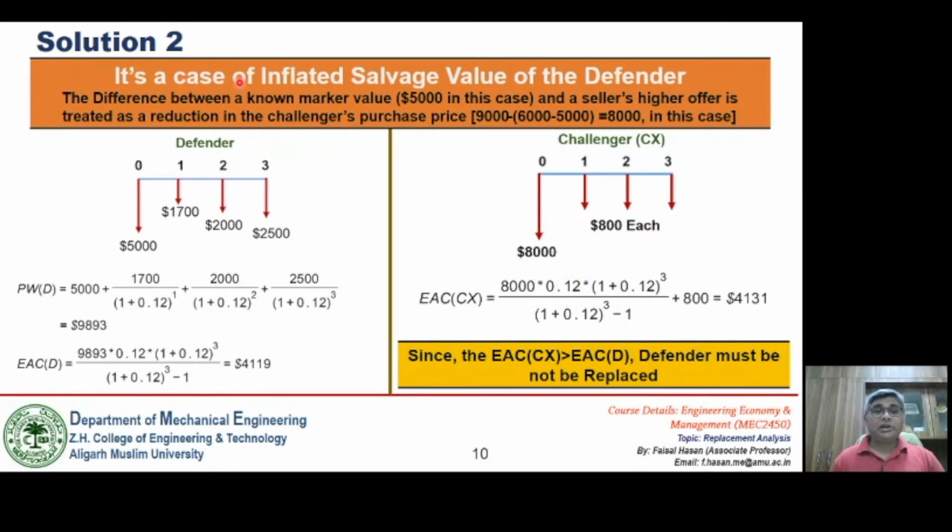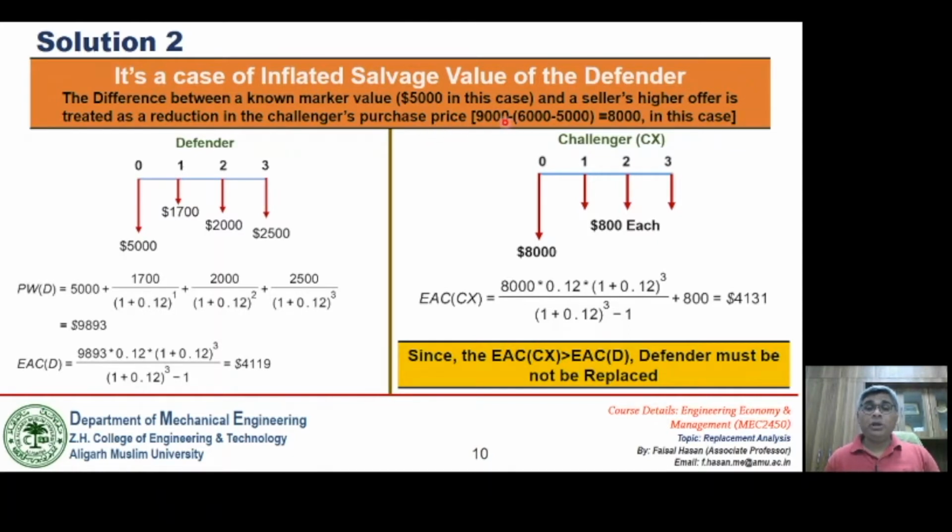It is basically a case of inflated salvage value of the defender, since the defender which is presently worth 5,000 from a neutral party's assessment is being offered 6,000 by the company dealing in this defender. So the difference between the known market value, that is 5,000 in this case, and the seller's higher offer is treated as a reduction in the challenger's purchase price.